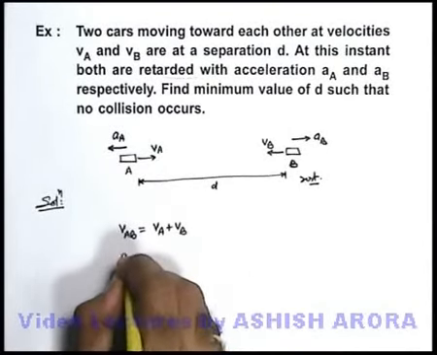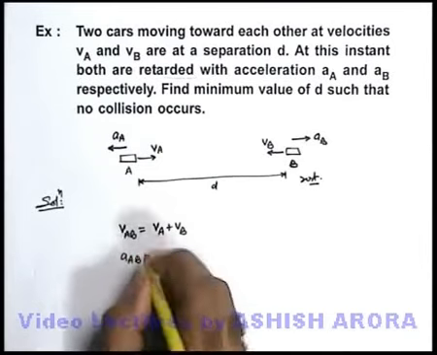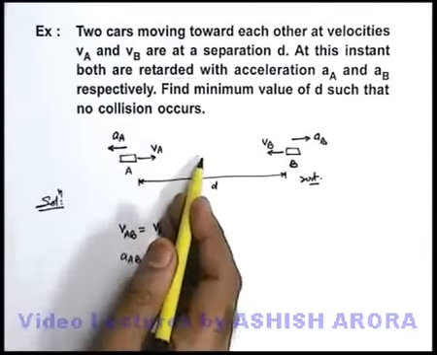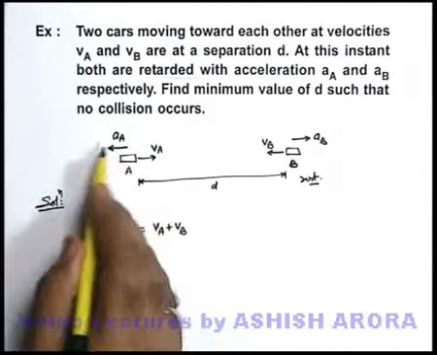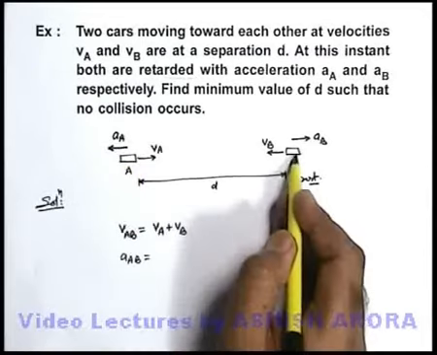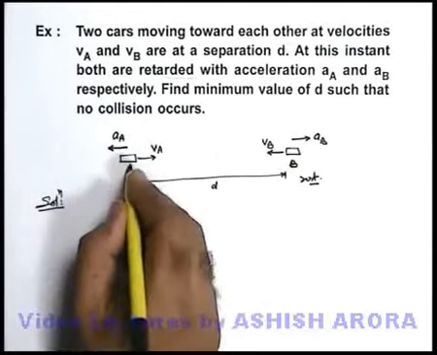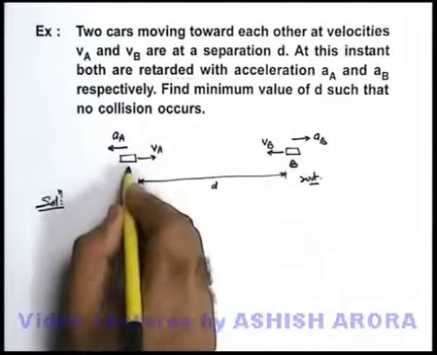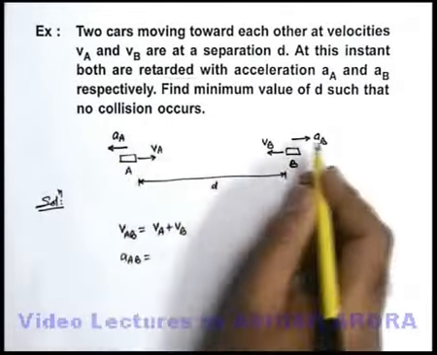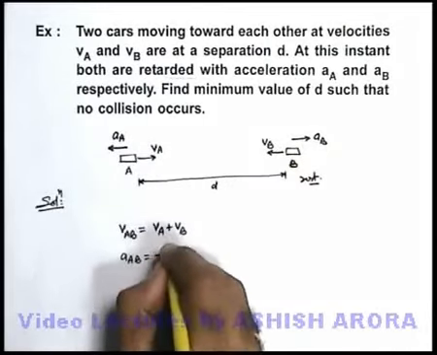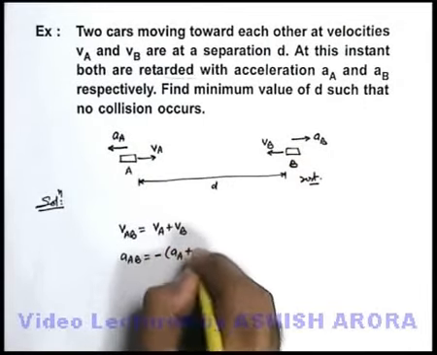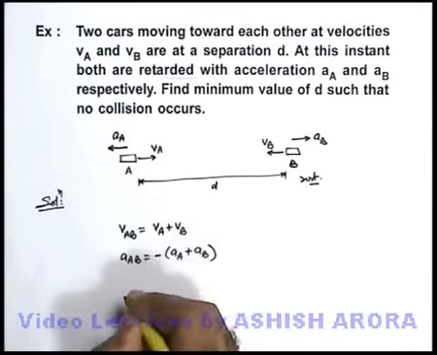Similarly, we find the acceleration of A as seen from B. A is moving toward B but has acceleration opposite to VA, and B also has acceleration opposite to VB. So as seen from B, A appears to be retarded with an acceleration AA plus AB, so its acceleration will be negative of AA plus AB.